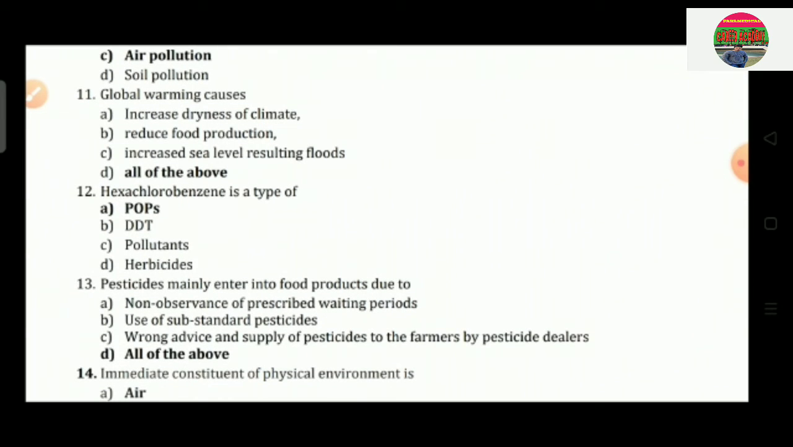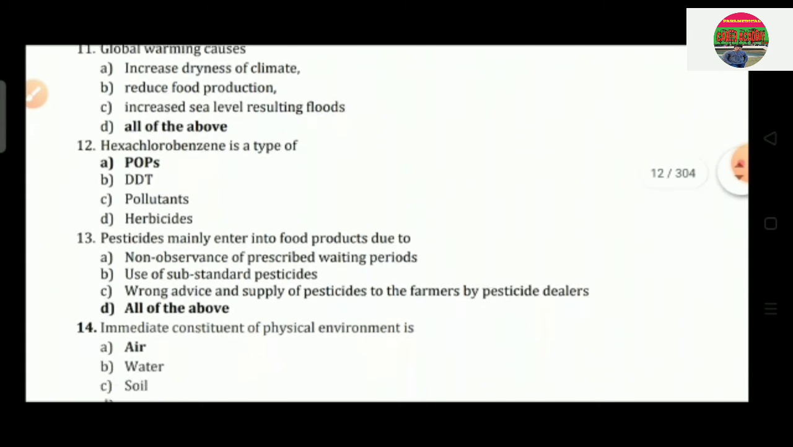Question number 12: hexachlorobenzene is a type of option A, POPs; option B, DDT; option C, pollutants; option D, herbicides. So the correct answer is POPs.